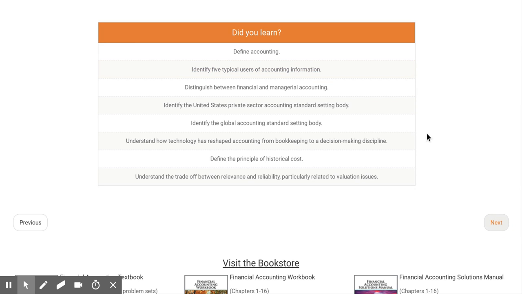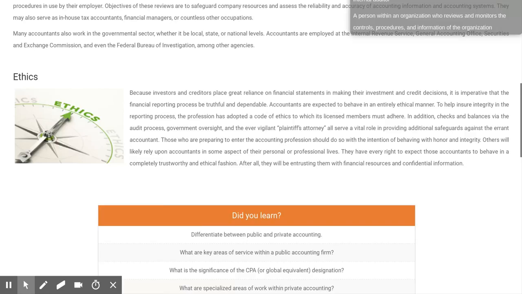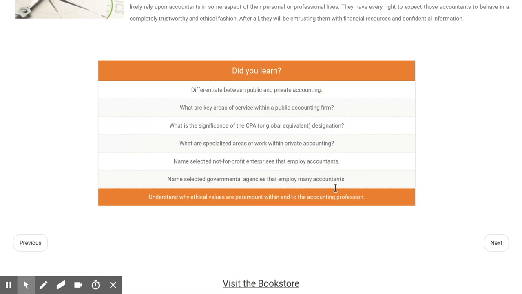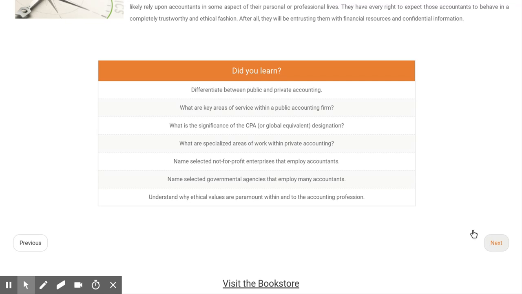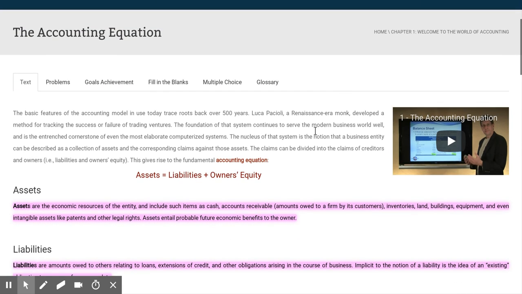The next section of the textbook in chapter 1 is on ethics and careers. I'm going to skip over this section, but I think it's very interesting if this is something you're interested in pursuing. So you can read a little bit more about that and move towards the accounting equation, which is our forward-looking lesson for today.